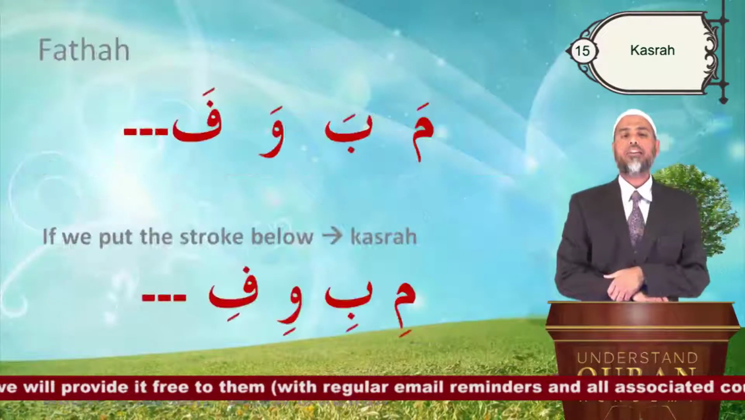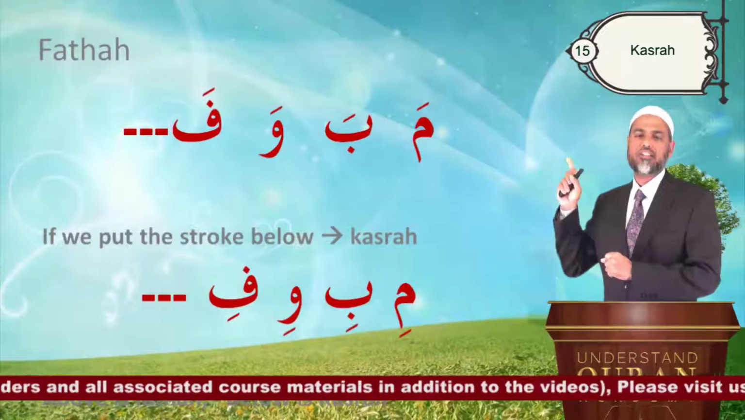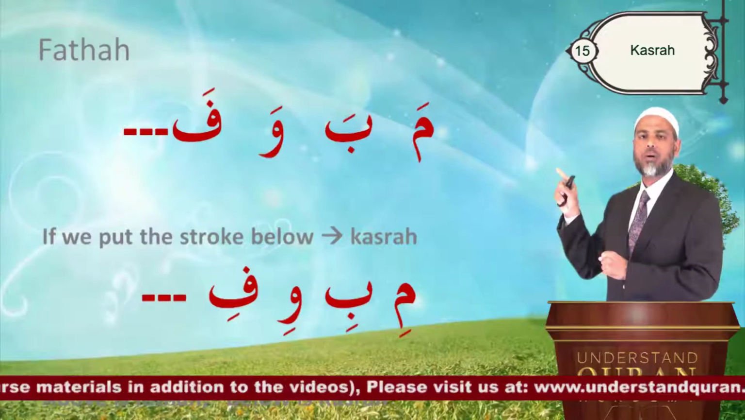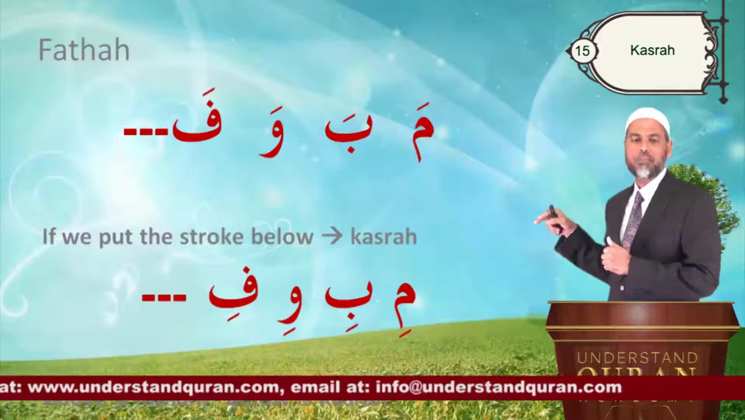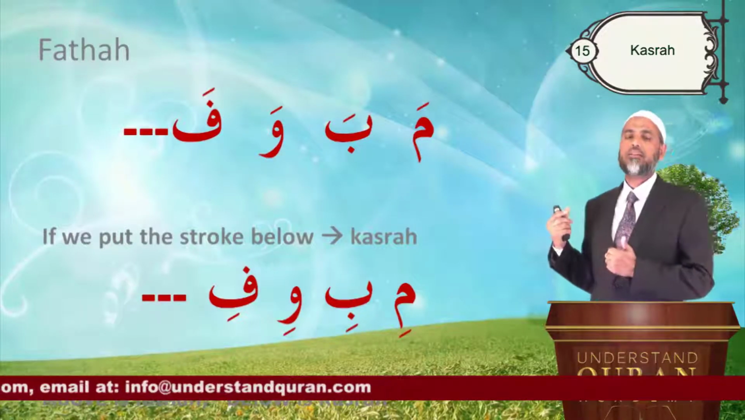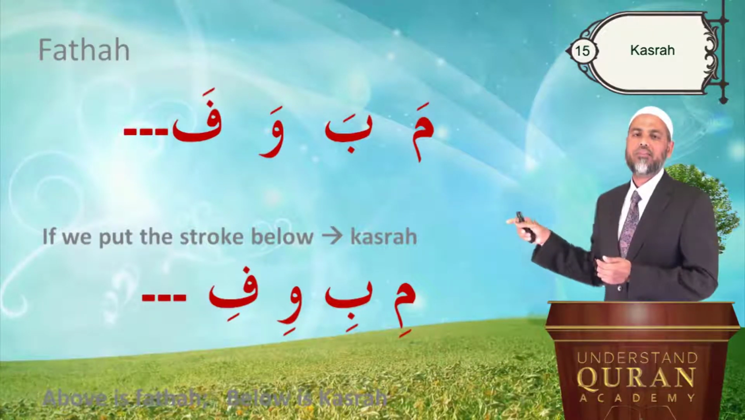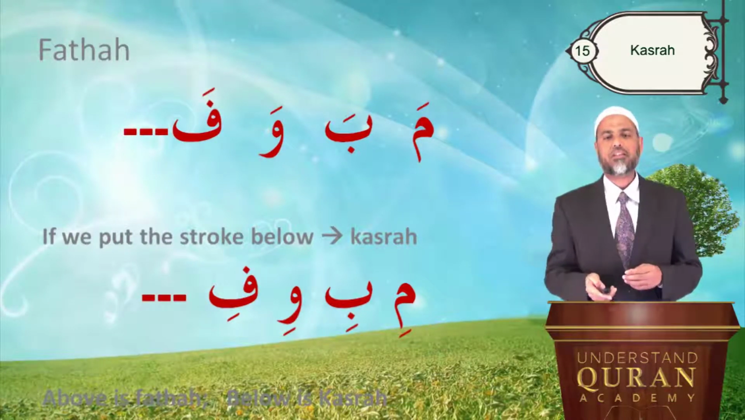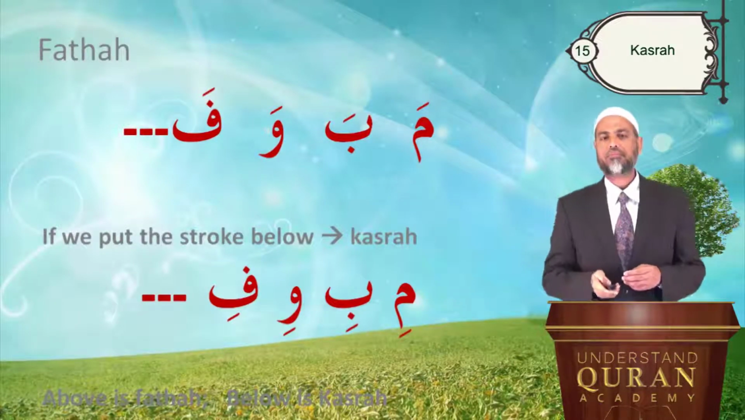We have already learned fatha, a stroke that is placed above the letters, like ma, ba, wa, fa. If we put the stroke below, it becomes kasra. Beautiful, simple. Mi, bi, wi, fi. The sound is an e sound. Above is fatha, below is kasra.